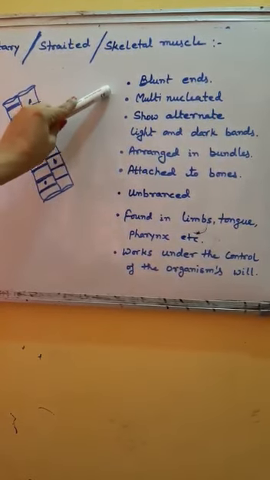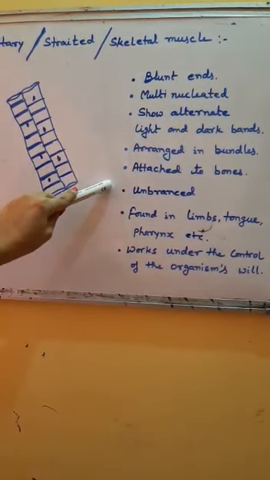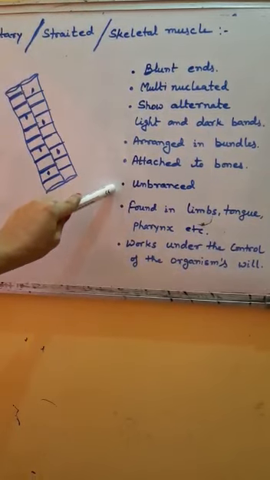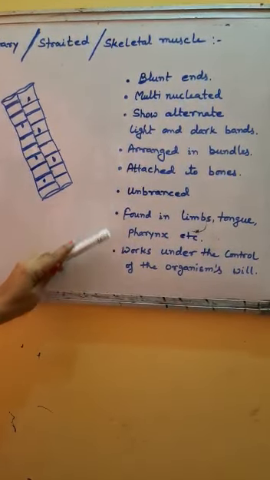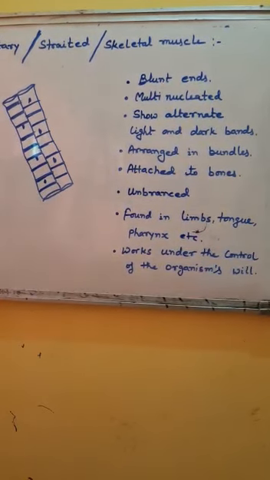So these points are the characteristics. The upper six points are the characteristics of the voluntary muscles. This is the occurrence and this is the function of voluntary muscle.